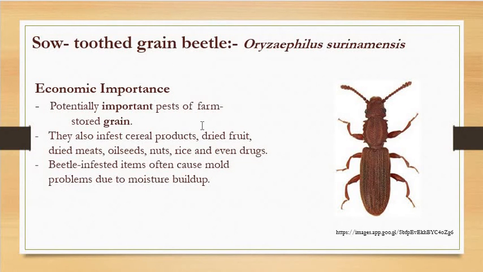Now the next is the sawtoothed grain beetle. Scientifically it is called Oryzaephilus surinamensis. One very important feature of this insect for identification is the serrated margin on the thoracic region. With the help of that, it can be easily identified from the other stored grain beetles.